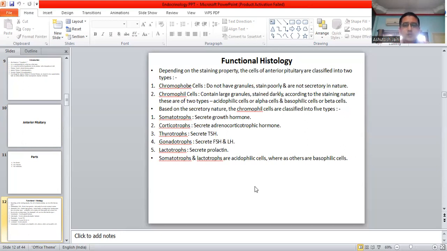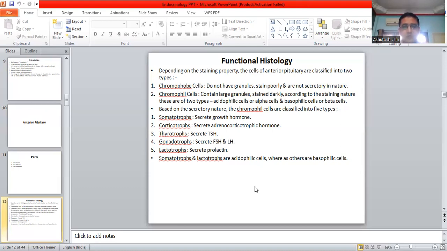Okay, the cells of the anterior pituitary are clustered into two types: chromophobe cells. These do not have any granules, they stain poorly and are not secretory in nature. That means they do not secrete anything. Chromophil cells contain large granules and are stained darkly, and according to the staining nature, these are of two types: acidophilic cells or the alpha cells, and basic cells or basophilic cells or the beta cells. Based on the secretory nature, the chromophil cells are further subclassified into five types.